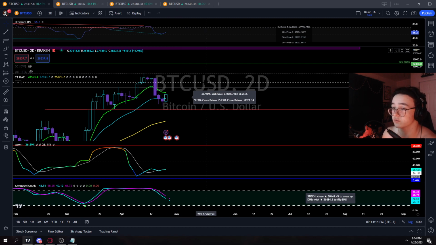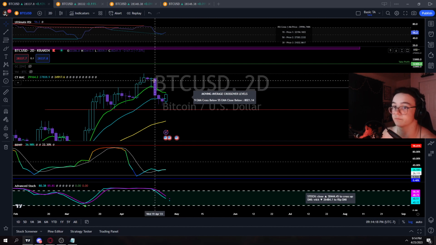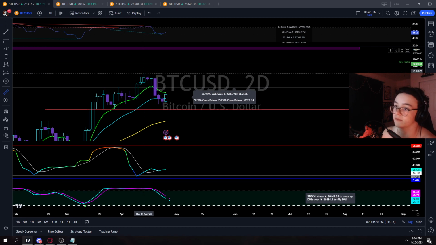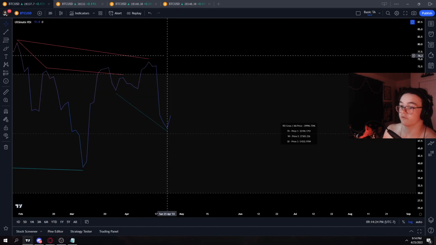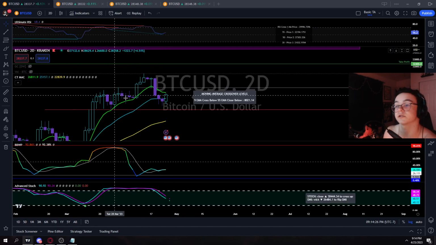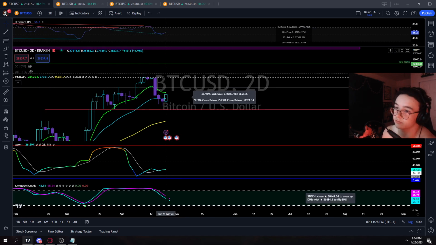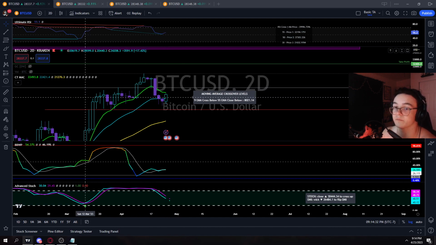But as soon as we end up breaking about 30K, that's when this setup would be invalidated, and we've already gotten that downside move from that. Not only that, there is unconfirmed bullish divergence on the 2-day, where our natural target would probably be, I don't know, you could say 30K maybe, something around that.